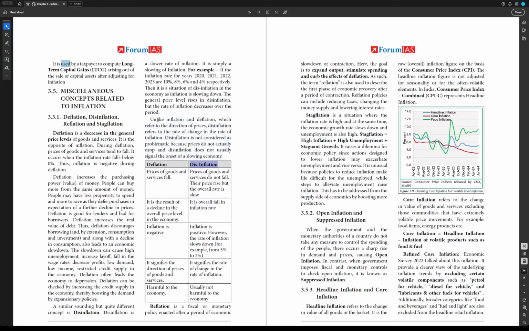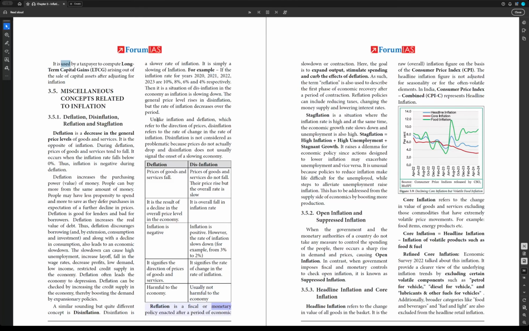Deflation versus disinflation. In deflation, prices of goods and services fall. In disinflation, prices of goods and services do not fall. Their price rises, but the overall rate is low. Deflation is the result of a decline in the overall price level in the economy. Disinflation is an overall fall in the inflation rate. In deflation, inflation is negative; in disinflation, inflation is positive. However, the rate of inflation slows down, for example, from 3% to 2%. Deflation signifies the direction of prices of goods and services. Disinflation signifies the rate of change in the rate of inflation. Deflation is harmful to the economy. Disinflation is usually not harmful to the economy.